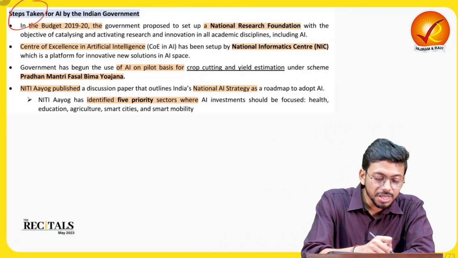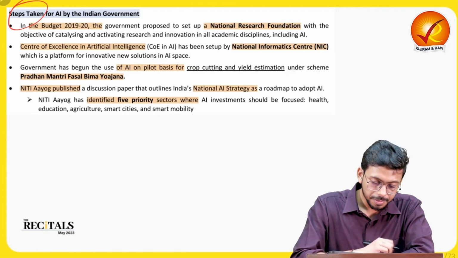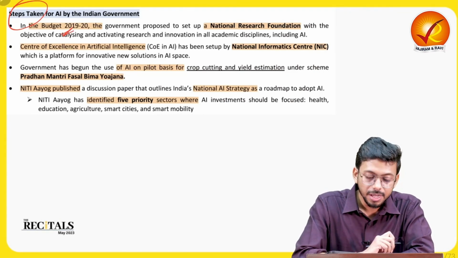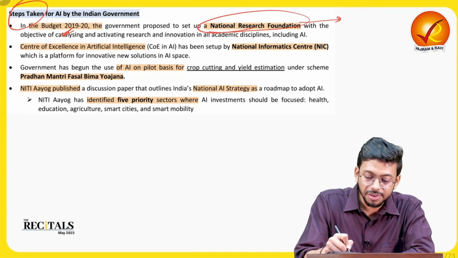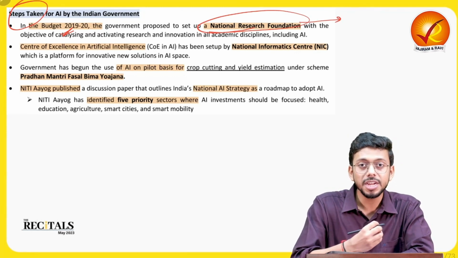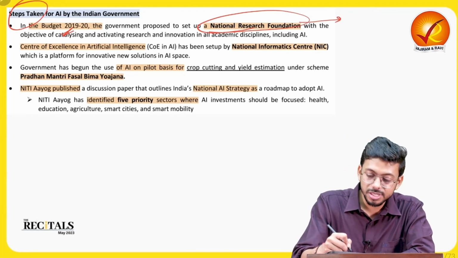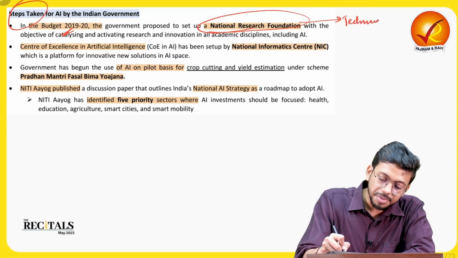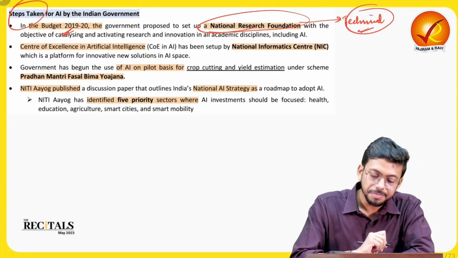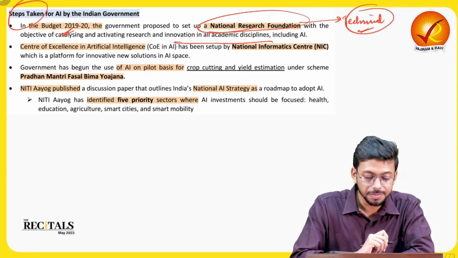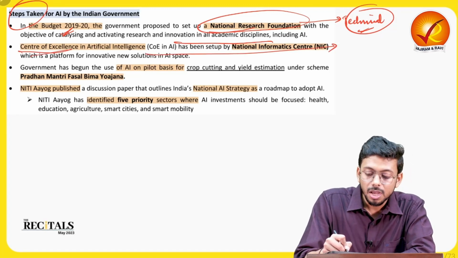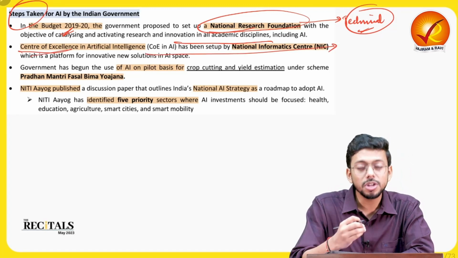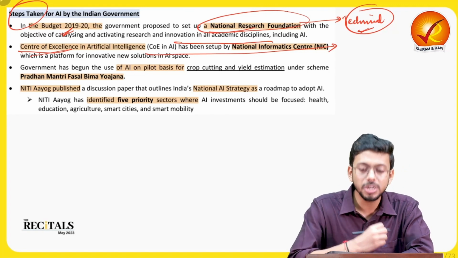So what are the steps which the government has taken for AI? Right, so in the budget of 2019, we have seen that a National Research Foundation was established so that we can find out what can be done for AI, right? What kind of research has to be done. So all this is a technical step which has been taken. All right, innovation in all the academic disciplines, right? Then we have the Centers of Excellence, again skilling the people, finding new technologies, progressing ahead in the field of AI, right?